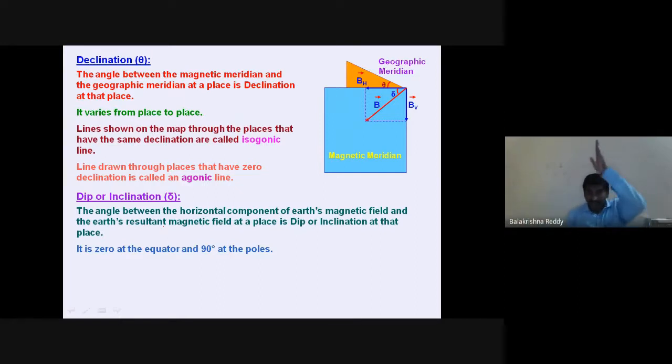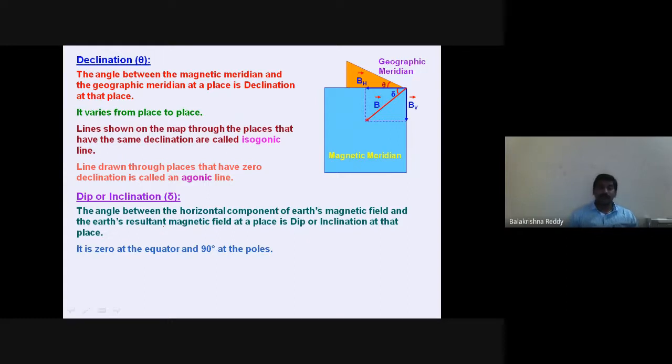It is quite perpendicular to the polar axis. So there it is obviously 0. Okay. Now coming to the 90 degrees. When will it be 90 degrees? 90 degrees at the pole, they said.